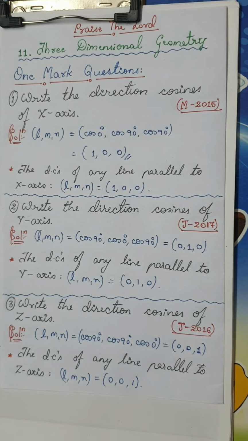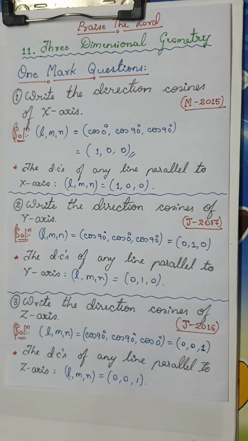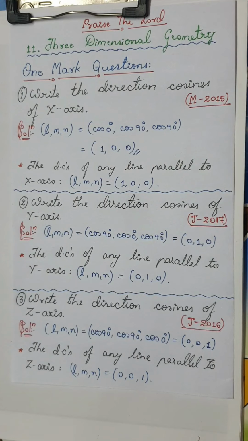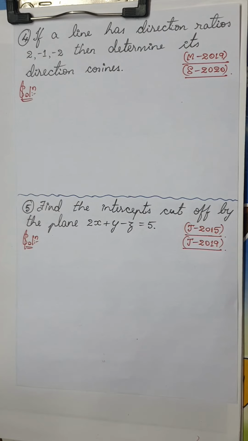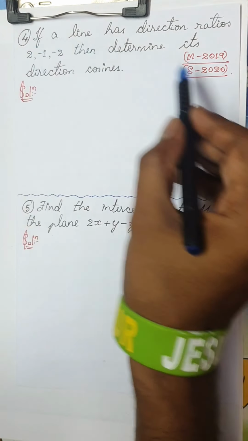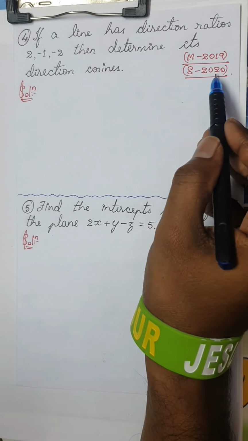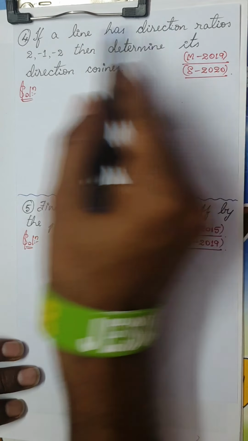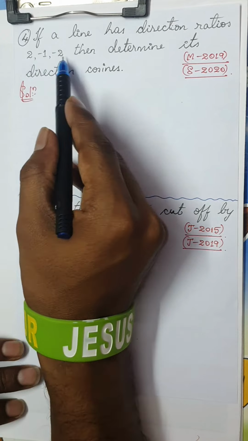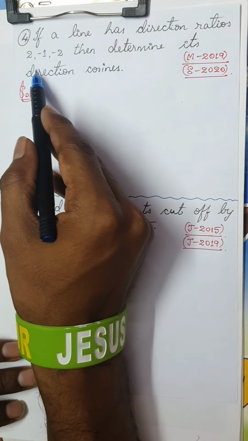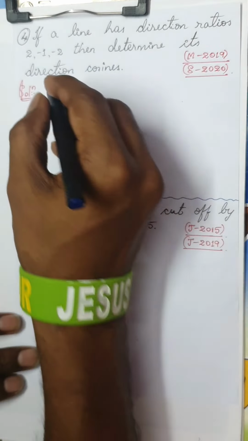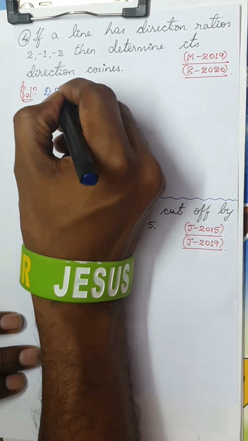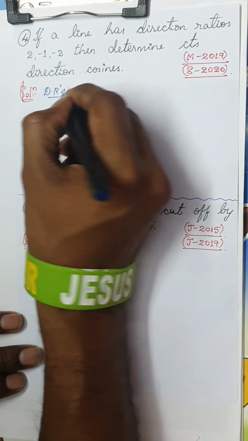Very simple, isn't it? I hope you will definitely get 1 mark if this question is asked this year. Shall we move on to the next question? The next question was asked in March 2019 and September 2020, so twice it has been asked. If a line has direction ratios 2, -1, -2, then determine its direction cosines. This type of question you have already seen in vectors also.